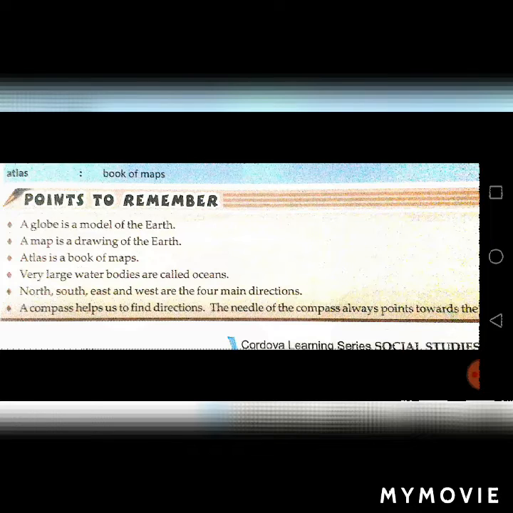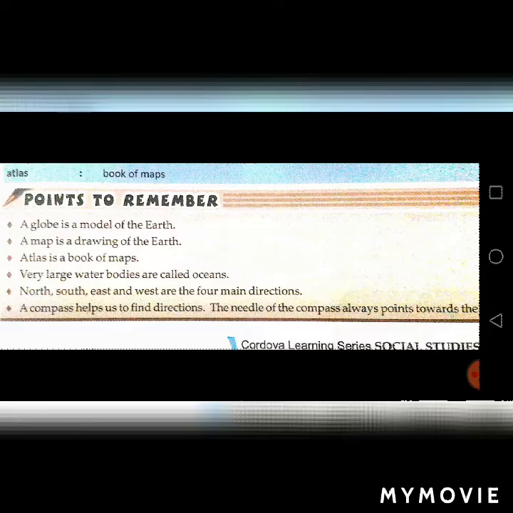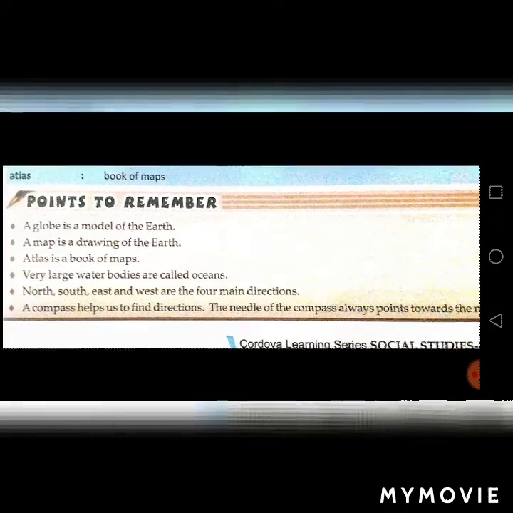Fourth one, very large water bodies are called oceans and the large land masses are called continents. Now, the next one: north, south, east and west are the four main directions. And the last one: a compass helps us to find directions and the needle of the compass always points towards the north. Okay students, I hope you have understood these points too.